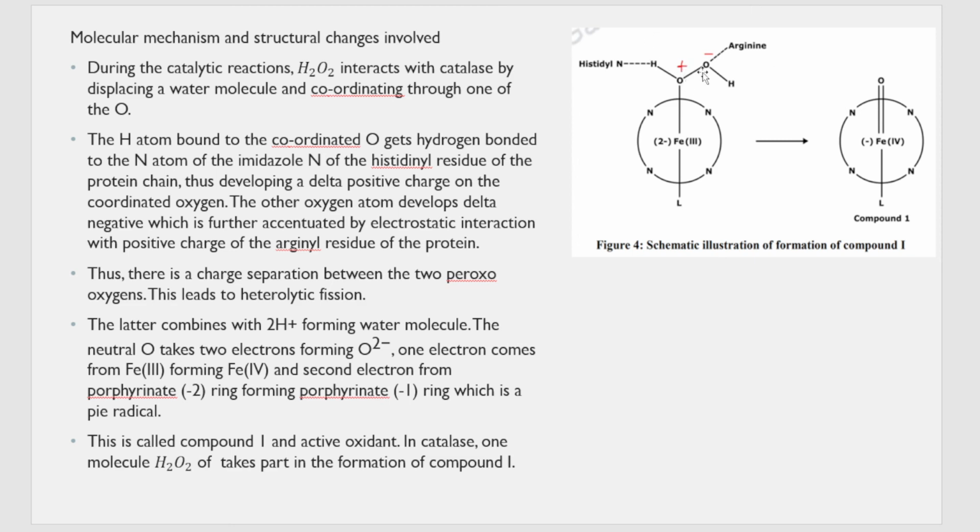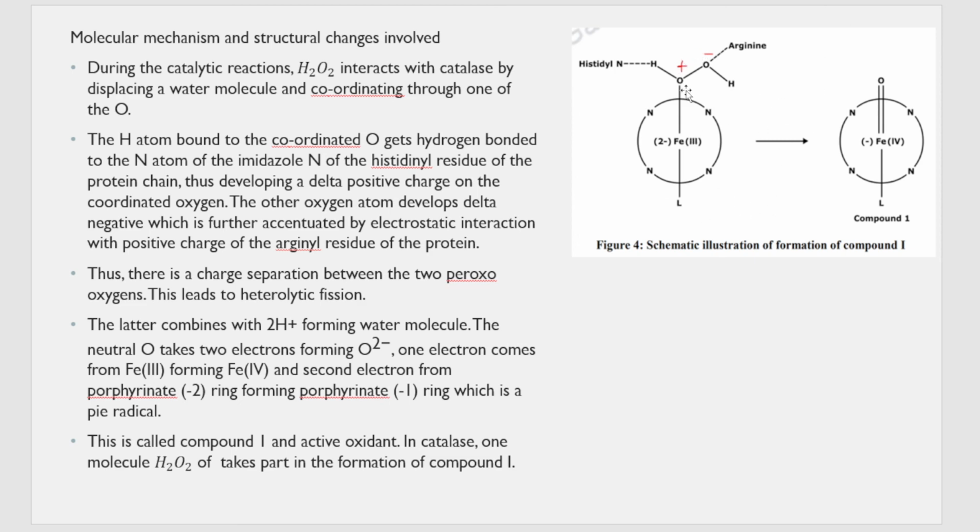So this molecule, that peroxo bond, cleaves at this side. So there is a breakage of this peroxo bond, and also there is a cleavage at this side. And what happens? One molecule of water leaves, that is OH and H. This molecule also cleaves, this molecule also cleaves. It is left with one neutral oxygen here, and one molecule of water goes out from this compound.